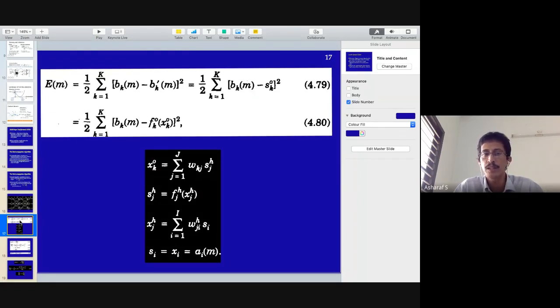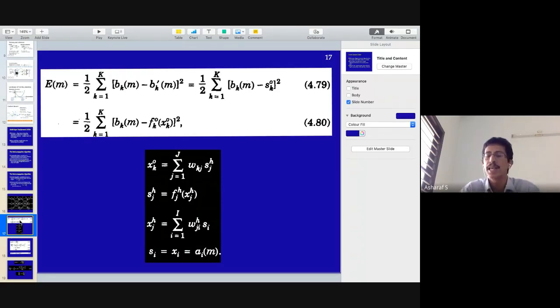Any concern over here? If you don't want this complicated notation, you can call it B minus B dash the whole square, where it runs over the entire training data. Or B_k minus B_k dash, if you don't want M.